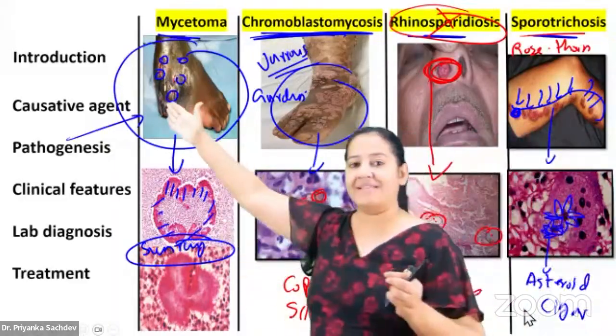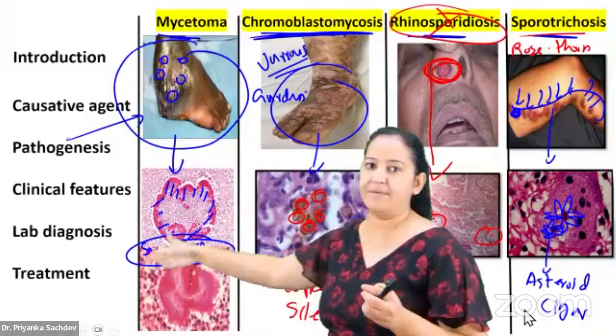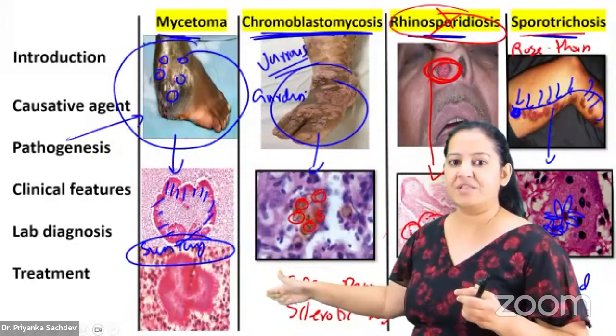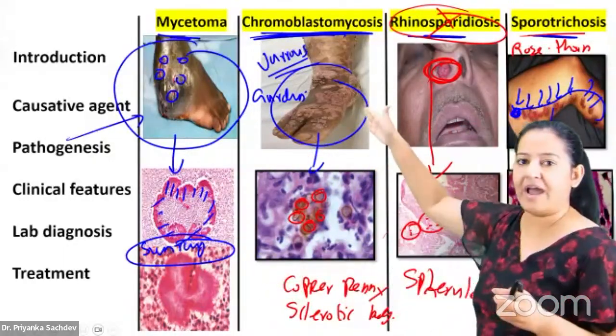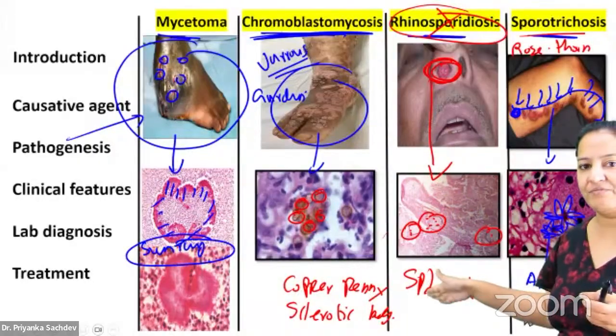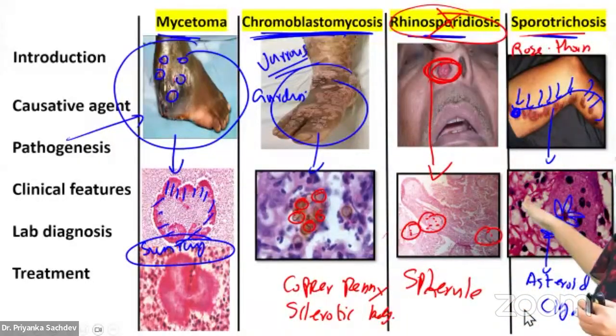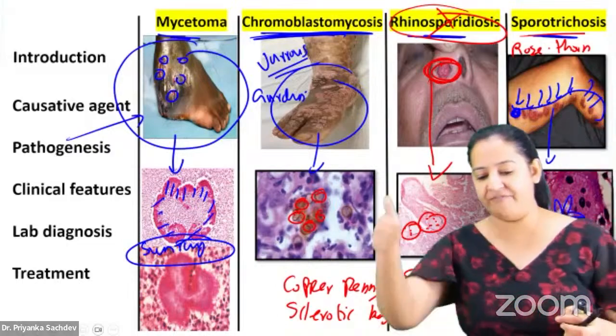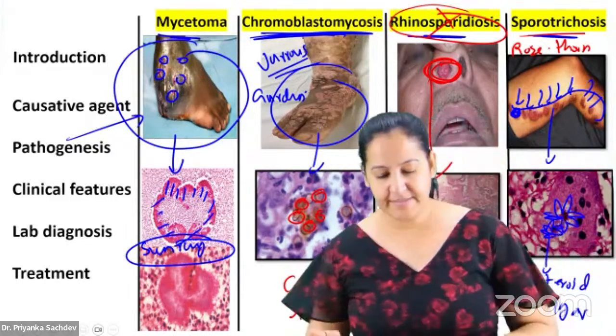So please learn. Mycetoma, the presentation is sulphur granules. Chromoblastomycosis, the presentation is copper penny sclerotic body. Rhinosporidiosis, the presentation is spherules. And sporotrichosis, the presentation is asteroid body or cigar body. Everyone give me a thumbs up. So please learn it. It's very important.